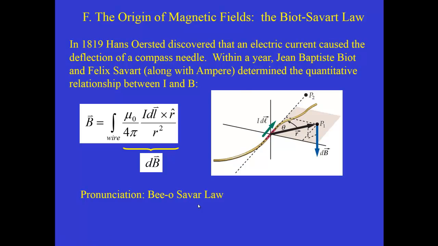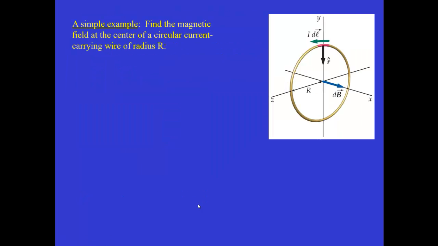And I just want to use this to do one very simple example. It's a very, very simple case, but it's a powerful application of this new principle telling us how to calculate magnetic fields produced by currents. So imagine that we have a circular loop of current. Don't worry for the moment about where the battery comes from that's supplying this current. Maybe there's a very small piece of wire, we cut this loop, and then the two wires from that opening go out to a battery. So imagine that, if you're worried about how you would do this practically. But imagine that you have this ideal circular current loop, and we want to find the magnetic field at the center of it, where the loop has radius r.